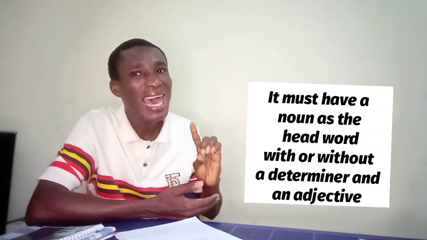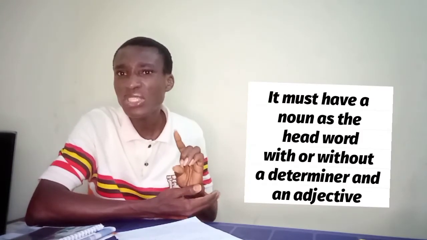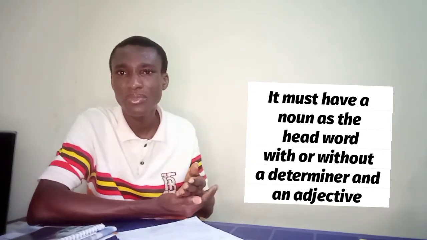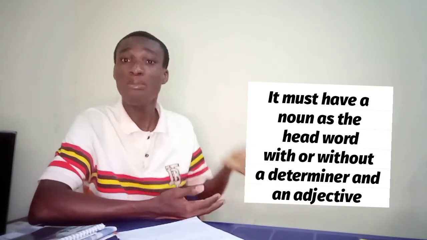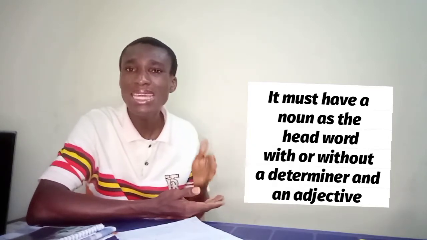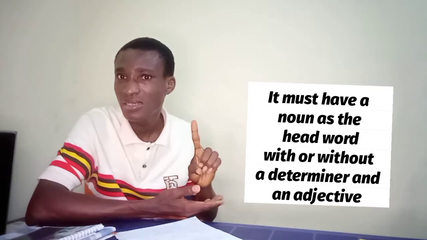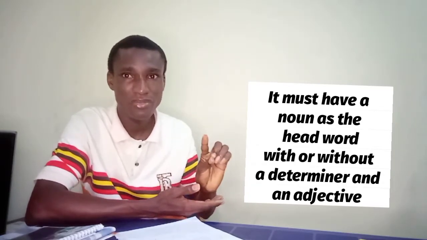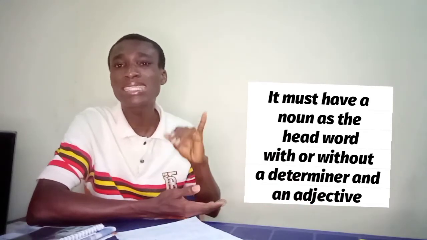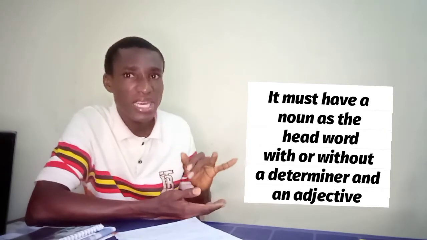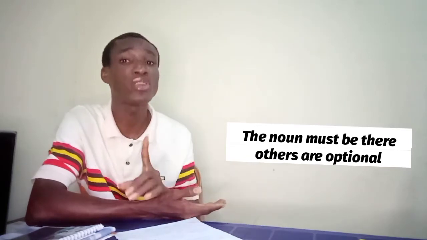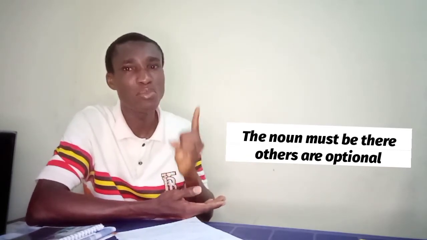It must have a noun as the head word, with others modifying it. The other ones can appear in the phrase. They might not appear in the phrase. That is to say, a noun phrase can be a single word, and it must be a noun. And the other ones are just modifying. They can be determinants, they can be adjectives. Determinants and adjectives are optional, but the noun must be there.